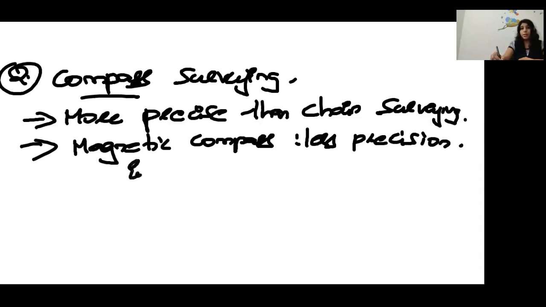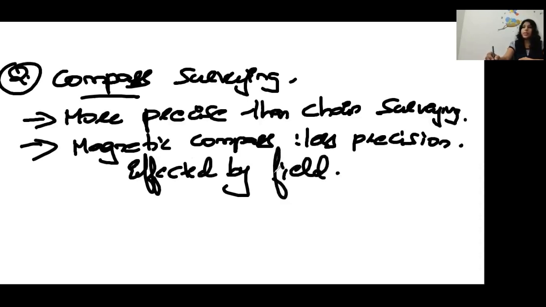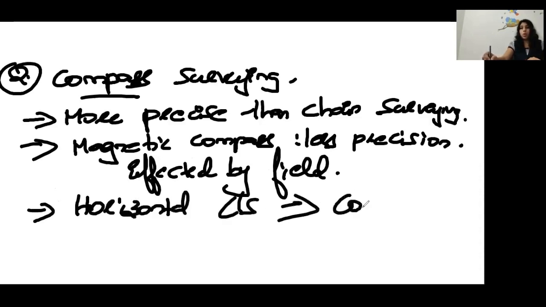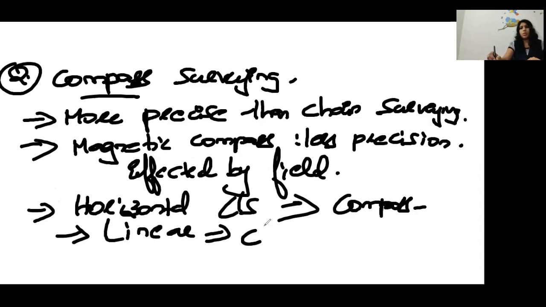Whenever a magnetic thing like a needle is nearby, it will be affected. So that is a dangerous negative of this compass survey. Here the horizontal angles are measured with the help of the compass, but the linear measurements are taken by chain or tape only. Okay, so these are the basic things regarding compass survey.